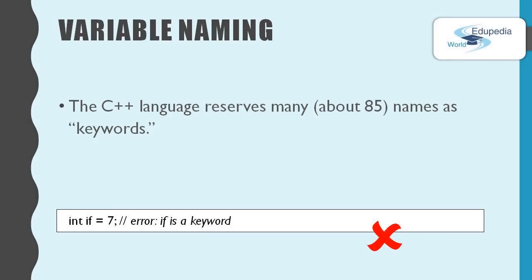The other thing in C++ is that this language reserves many names as keywords. You can't use those to name your variables, types, functions, etc. Look at this example. Here it uses the name if. As if is a keyword, we cannot use it as a variable name. In the C++ language, there are actually 85 keywords, and we have used some of them up to now.